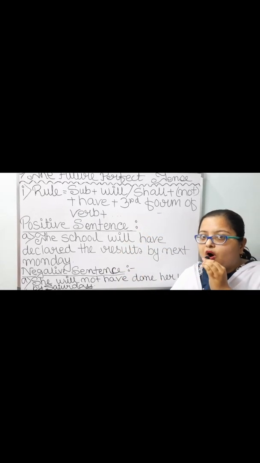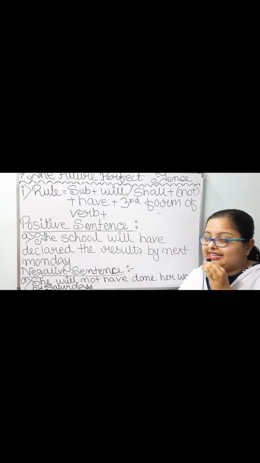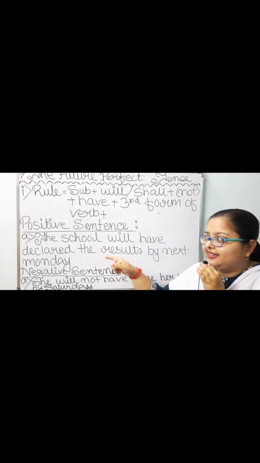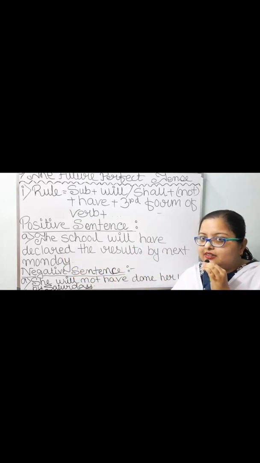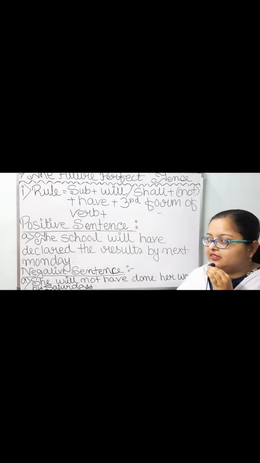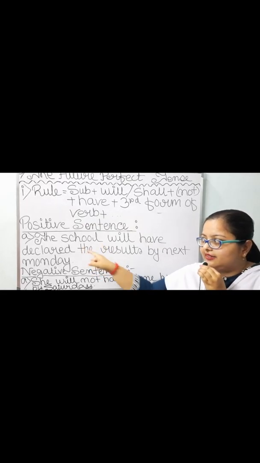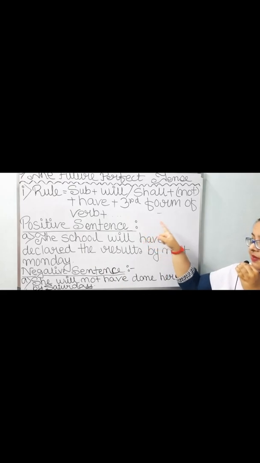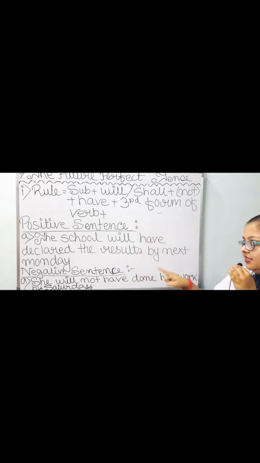Third form of the verb declare is taken over here, which is declared. Declare, declared, declared. Now in place of other words, the results by next Monday. The school will have declared the results by next Monday.